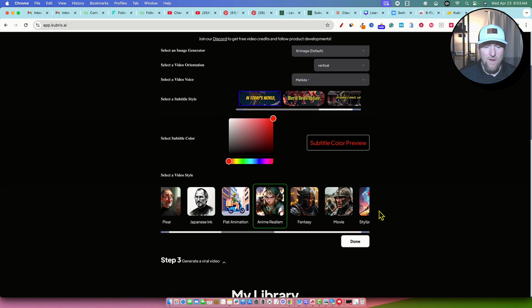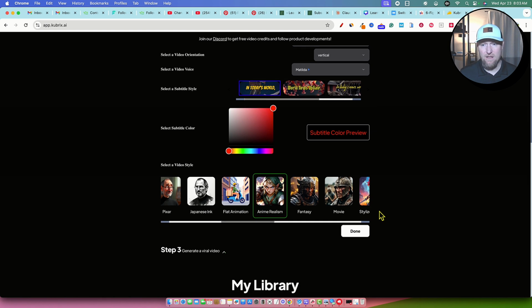I think that they have a long ways to go. There's a lot, like adding in a video editor, letting us be able to add in our own images, maybe some type of timeline editor to where we can adjust things. We can adjust the captions on different scenes. We can add transitions. We've seen other applications where the image is kind of moving, making it even a little bit more engaging.